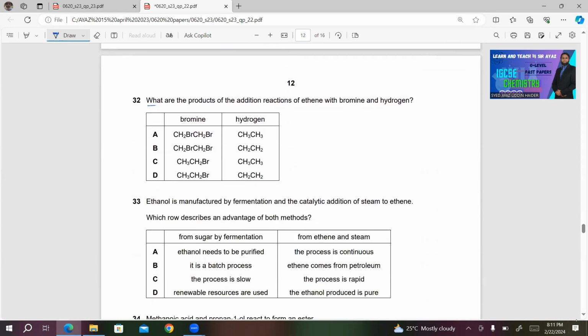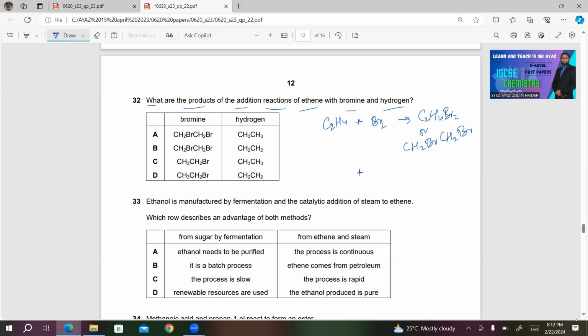32. What are the products of the addition reactions of ethene with bromine and hydrogen? What is the formula of ethene? This is the formula of ethene, C2H4. When it reacts with bromine, Br2, we will get C2H4Br2 or CH2Br, CH2Br.